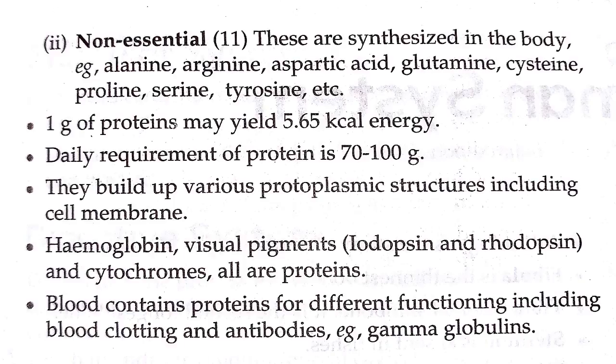Non-essential amino acids, that is 11. These are synthesized in the body. Example: alanine, arginine, aspartic acid, glutamine, cysteine, proline, serine, tyrosine, etc.